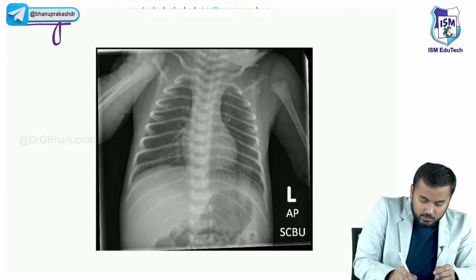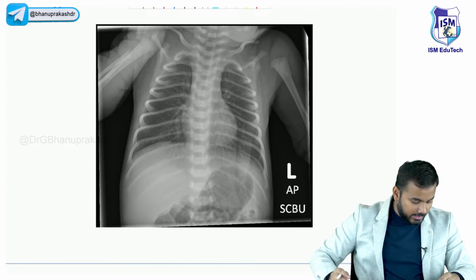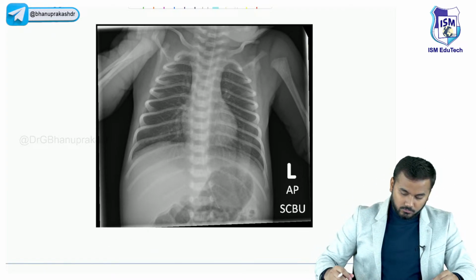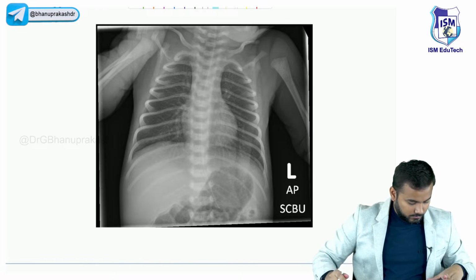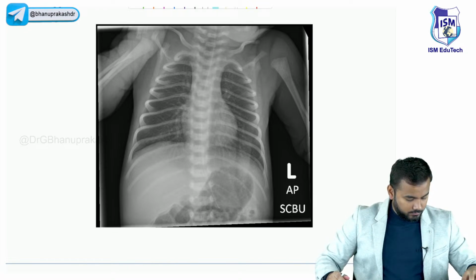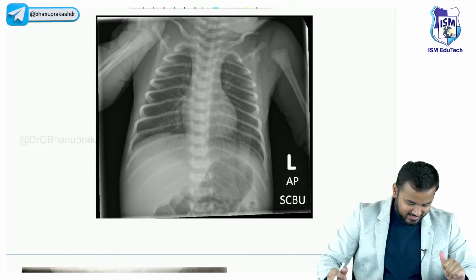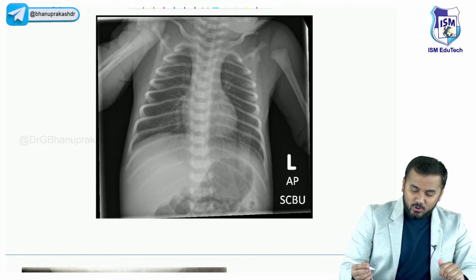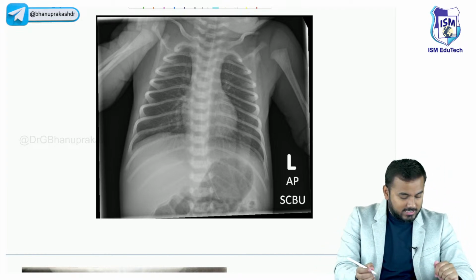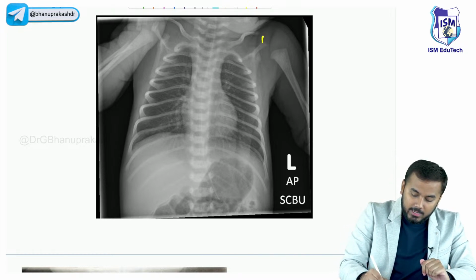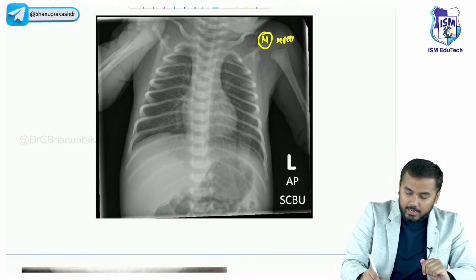All of you just comment yes or no. Basically, I don't find any respiratory distress because this is a normal X-ray. This is a normal X-ray.